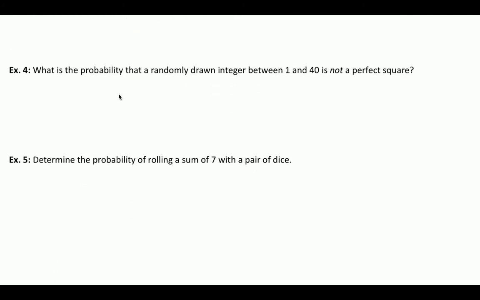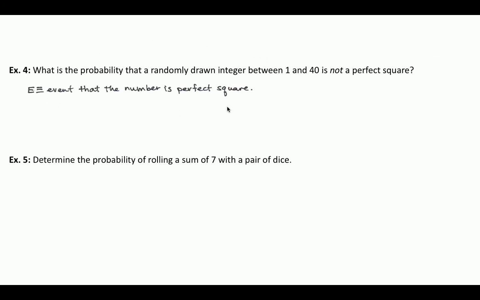What is the probability that a randomly drawn integer between 1 and 40 is not a perfect square? A perfect square is when you take a number and square it. There are definitely more numbers that are not perfect squares than numbers that are perfect squares. So there are more desirable cases than undesirable cases, and usually when that's the case, you want to pick an indirect method. So we're going to show you how to work that through.